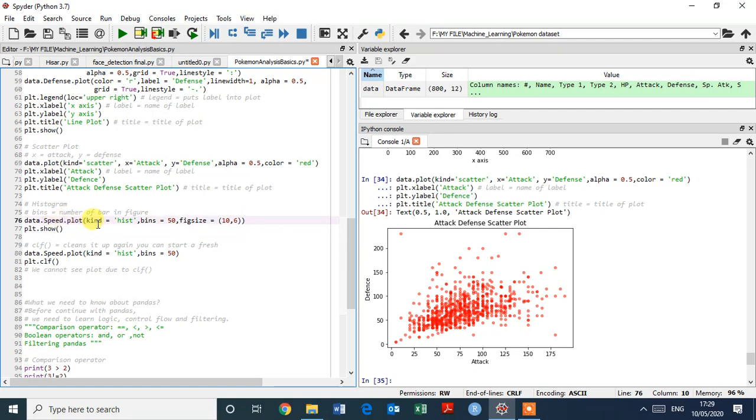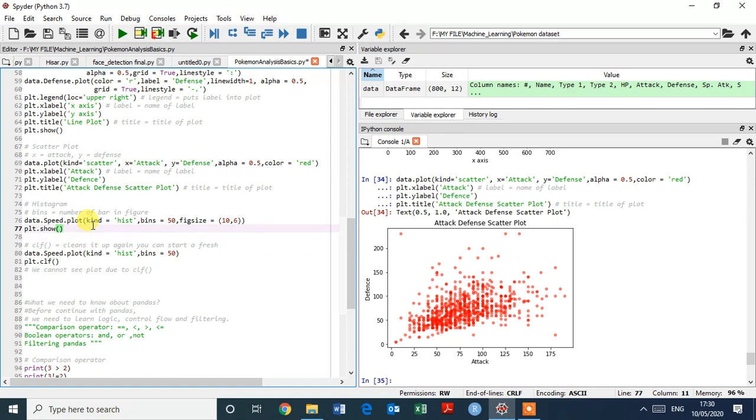So for the histogram, just simply type data dot speed, because speed is a variable of the data. We are going to plot speed, just data dot speed dot plot, and in braces kind equal to hist, this is for histogram, and bins equal to 50, and this is the figure size. Figure size we can change, is the 10 to 6, yeah, 12 to 6. Okay, it depends on us.